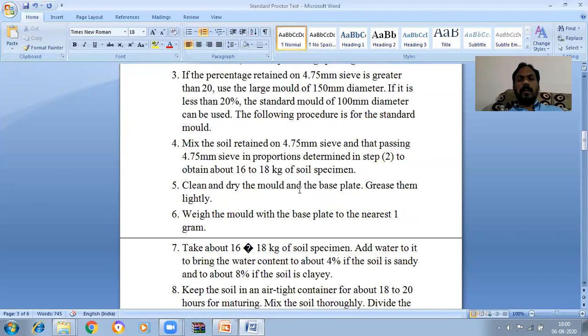Next, clean and dry the mold and the base plates. Grease them lightly. Weigh the mold with the base plate to the nearest 1 gram.